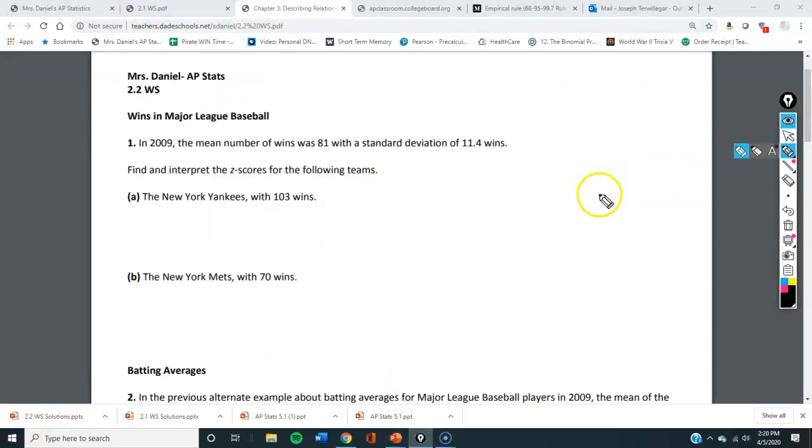Again, pause it, read the question, try it, and see what happens. All right, so we're looking at Major League Baseball. We have a mean and standard deviation. For the Yankees, we put their number minus the mean over the standard deviation. Answer coming in 3, 2, 1. Sorry, no warning.